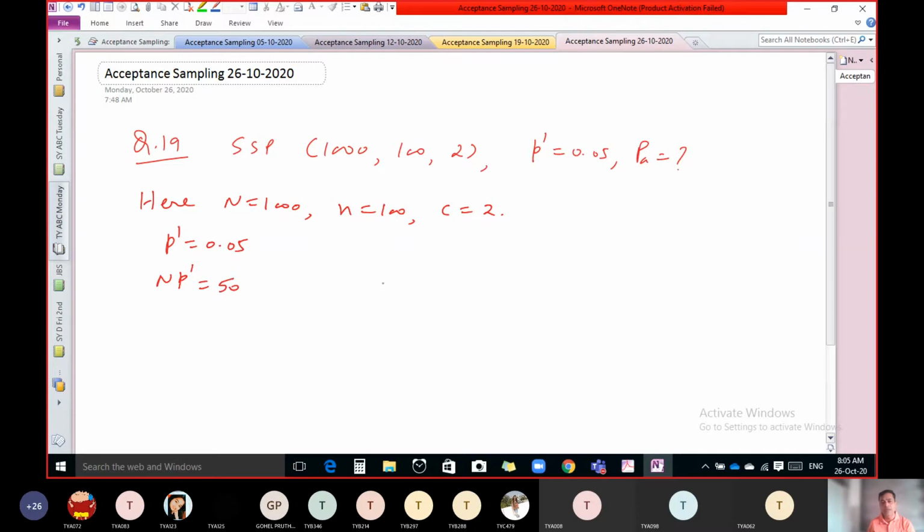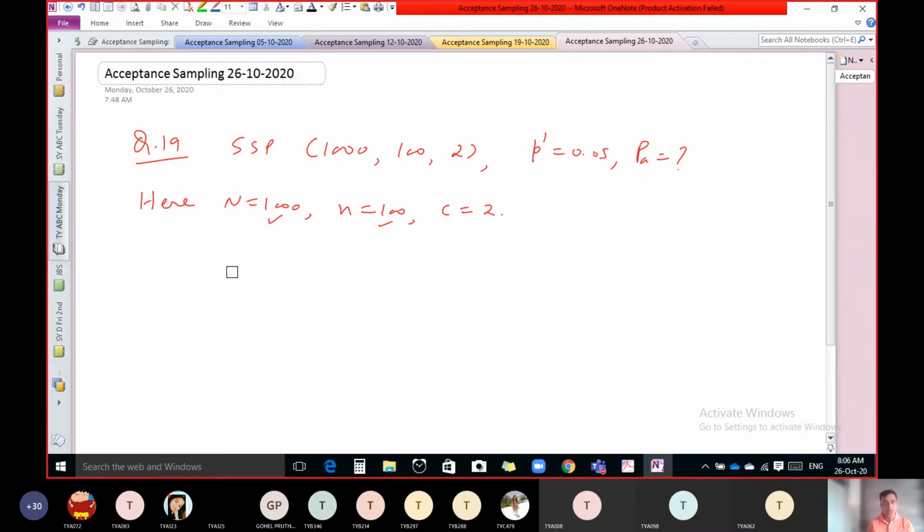And if you remember, in the formula we require NCn, and our capital N is 1000 and this is 100, so it becomes too complicated and too lengthy. So we have to use one of the properties here: if our capital N is large, then instead of using hypergeometric distribution, it is better to use Poisson distribution.